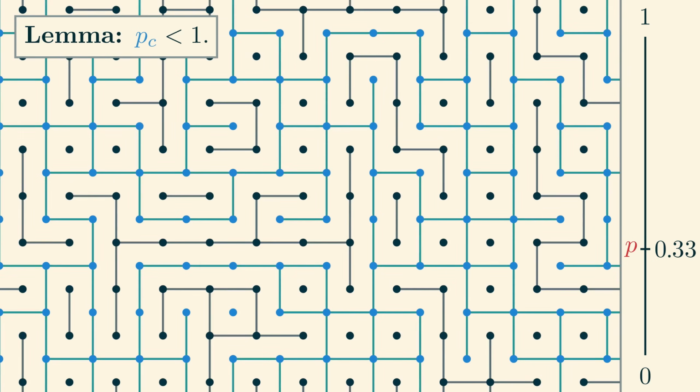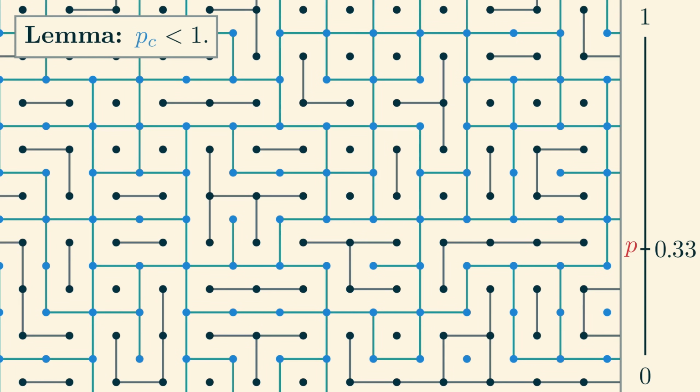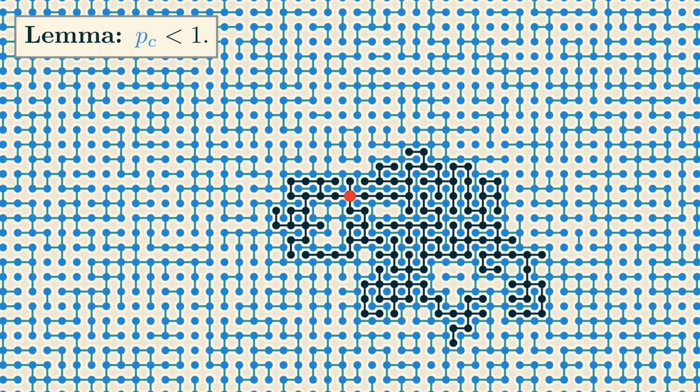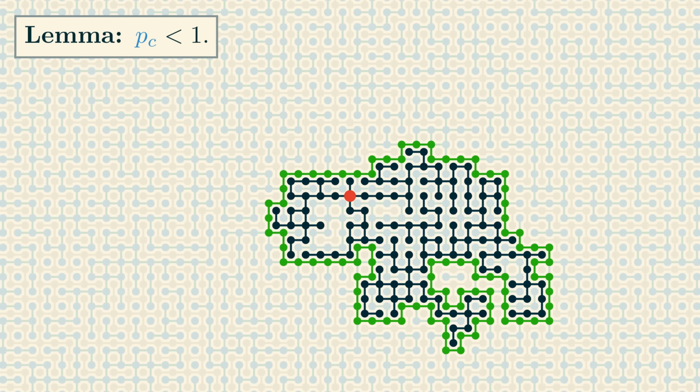Now notice that every finite open cluster in the primal grid is surrounded by a circuit of open edges in the dual grid. So, if the cluster of the origin is finite, then there is some circuit of open edges in the dual grid which surrounds the origin.